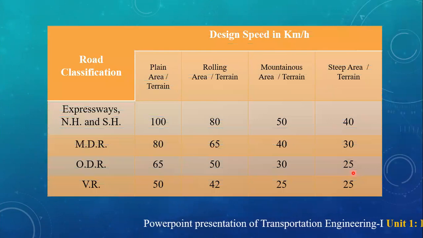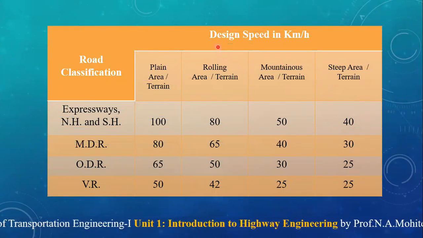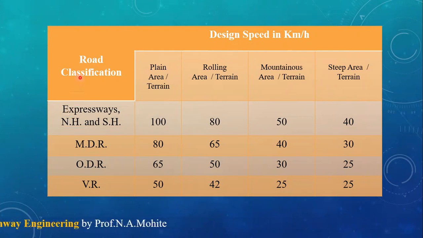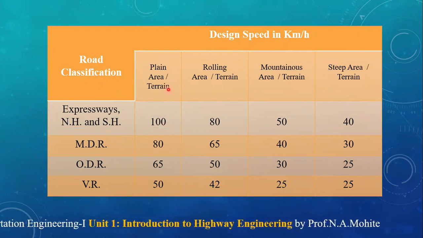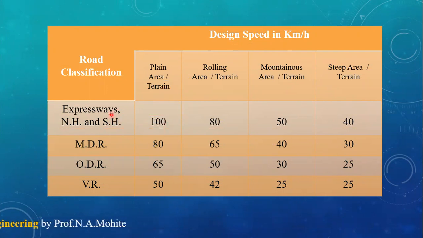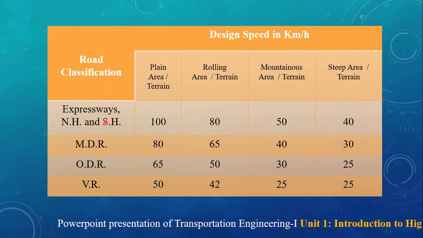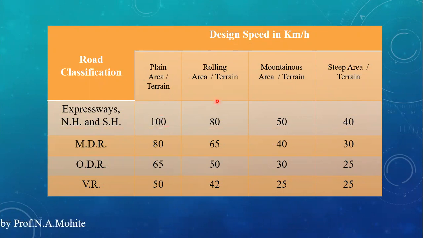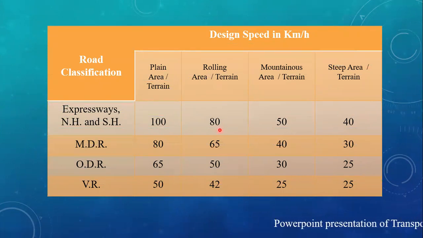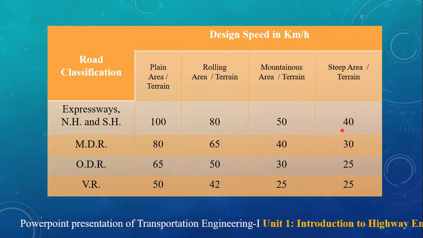They have not done a corresponding classification here, but for our understanding, as per the previous IRC, we can have a look. They have classified like this: road classification, expressways, national highways, and state highways. They have given certain points, and according to that this table has been prepared. This is from IRC 73 only. For plain terrain, for expressways, national highways and state highways, the speed should be 100. For rolling terrain, it should be 80. For mountainous, it should be 50. And for steep, it is 40.